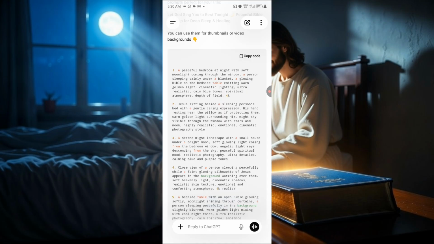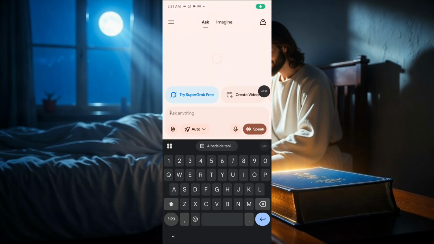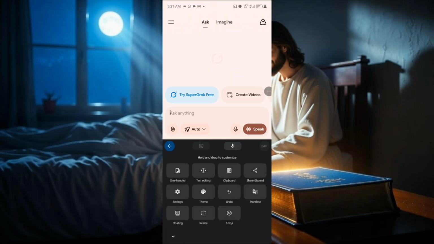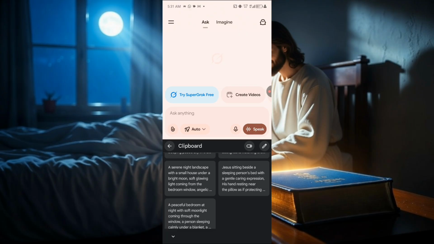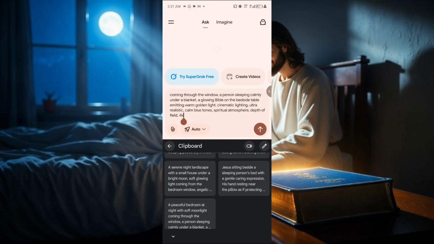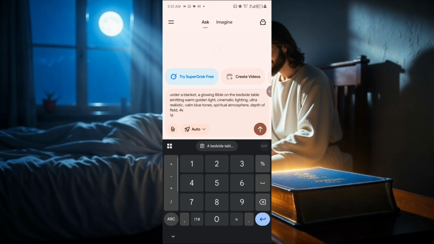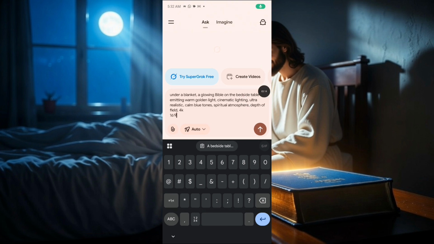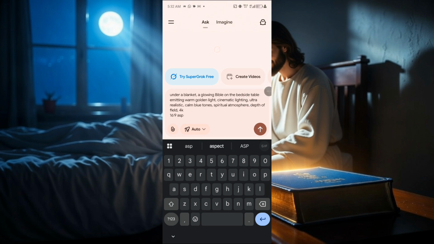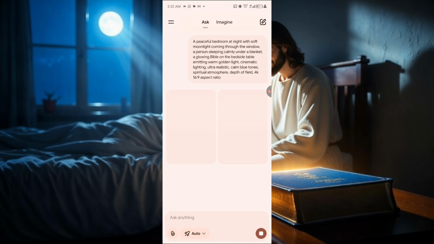Then we are going to go over to Grok to generate and animate these images. So now this is Grok AI. Once you get to Grok AI, I'm going to drop the first image prompt. Now I'm going to tell it I want it to be in a 16:9 aspect ratio. Now I'm just going to send it and let it generate the image for us.